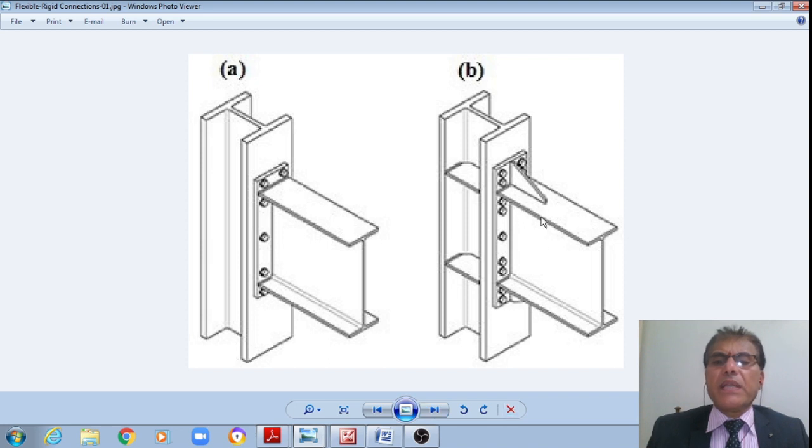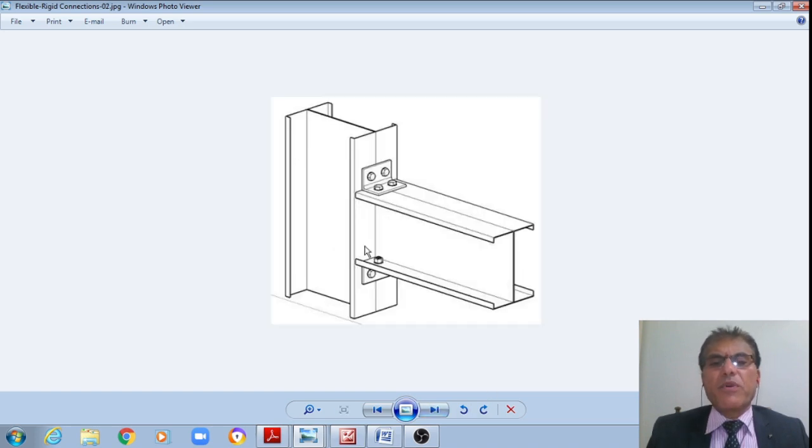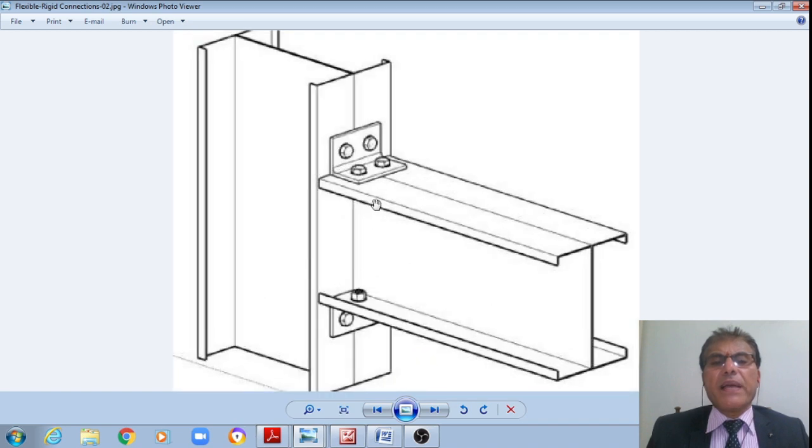Now you can see that in the line of this, stiffener plates are provided. Now this is a simple connection. You can see only at the top a cleat angle is provided. At the base just a seat angle is provided. They are simply transferring the shear at this intersection to the flange of the column, right?